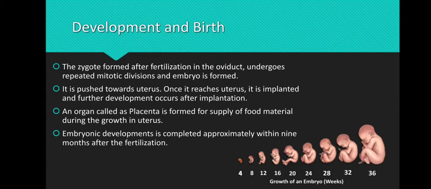Now once the baby grows completely, the gestation period is 9 months. What is the gestation period of humans? 9 months, right? So after the 9 months, once the process is over, the baby will be pushed out through the uterus. Of course, that also takes place under the control of hormones, which we will look into once we study the menstrual cycle, right?